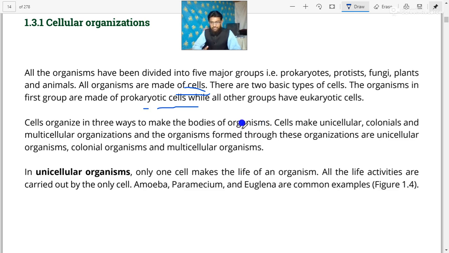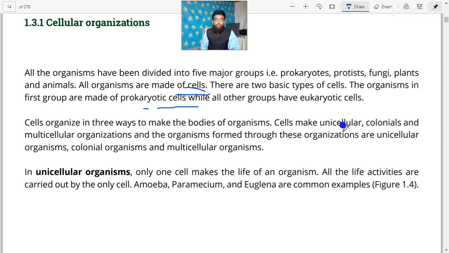Dear cadets, we know very well that the body of an organism is made up of cells. Now we will discuss that there are three patterns in which cells coordinate and organize with each other to form the body of the living organism.